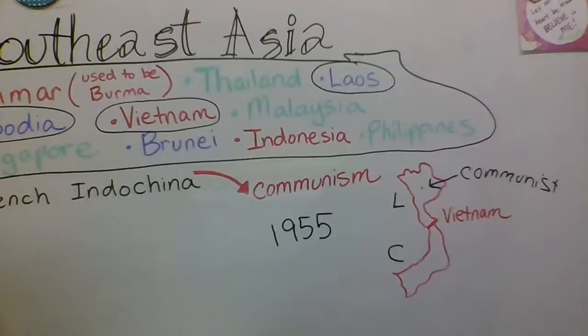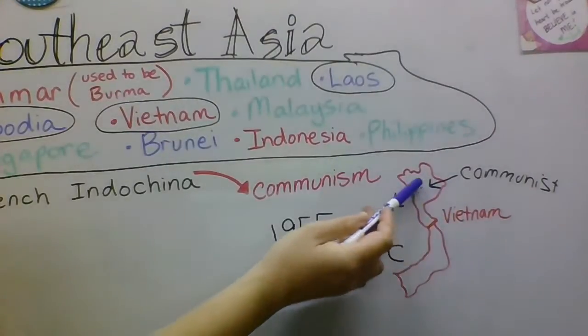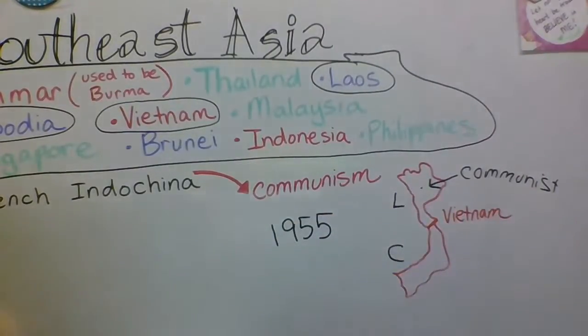This is what they would say. They said, if we just let the communists in North Vietnam take South Vietnam, it's not really that big of a deal. It's not that big of a country. And if we stay there, it's just going to be this really long war and we're not going to win it anyway. So we should just pull out.